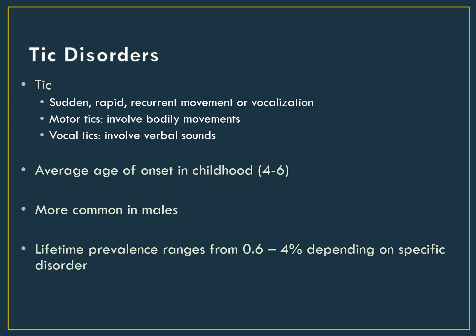There are two types of tics: motor tics, which involve involuntary body movements, such as eye blinking, facial twitches, shoulder shrugging, or hand movements, and vocal tics, which involve any verbal or vocal sound, such as coughing, grunting, barking, or uttering obscenities. You've probably heard of people with tic disorders who uncontrollably swear. This is actually fairly rare, but it does happen.